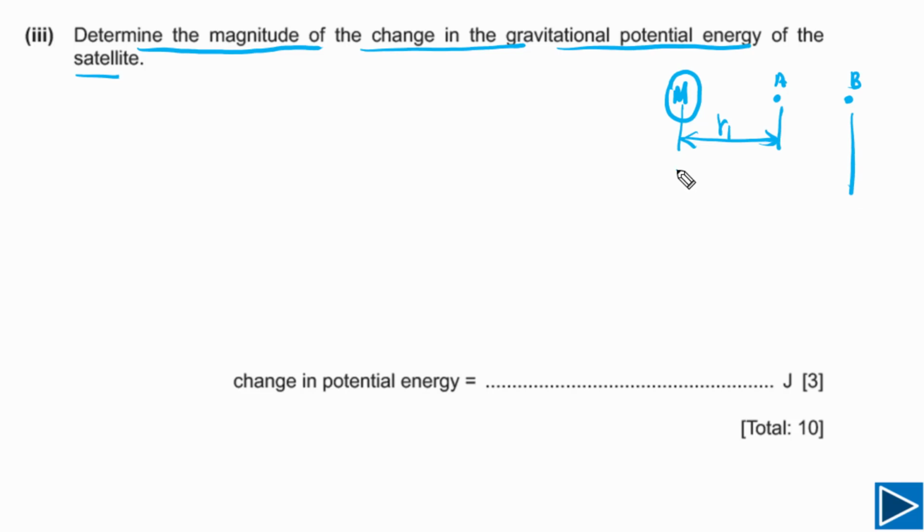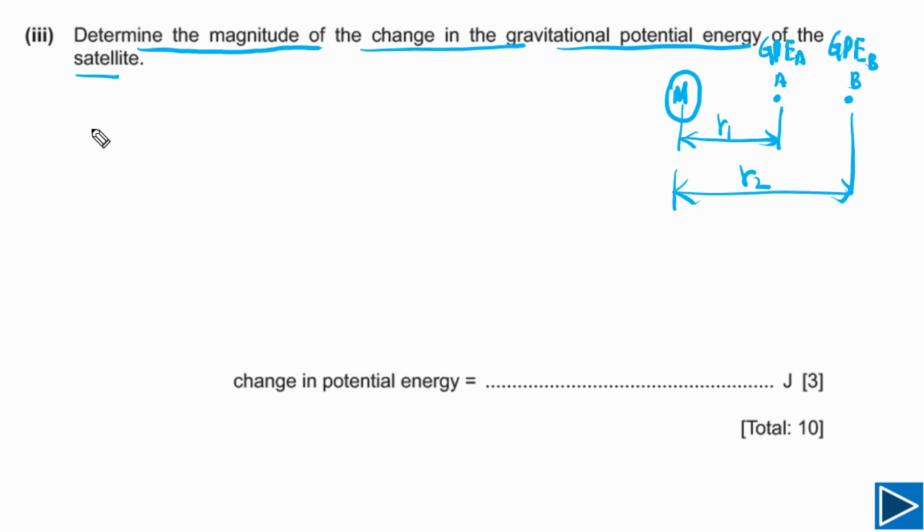And when the satellite moved to point B, the radius is R2. We can also assume the gravitational potential energy at point A is GPE sub A, and at point B it is GPE sub B.